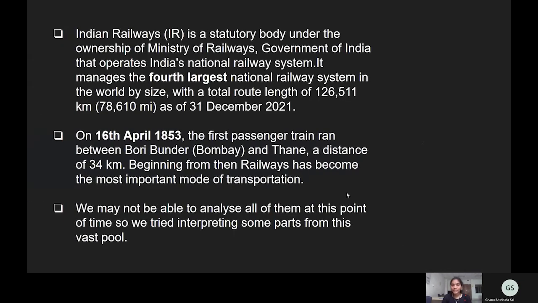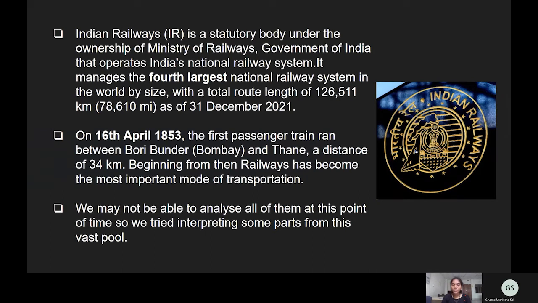Indian Railways is basically an important body under the ownership of Ministry of Railways, Government of India. It is the fourth largest national railway system in the world by size with a total route length of 78,610 miles as of 31st December 2021.